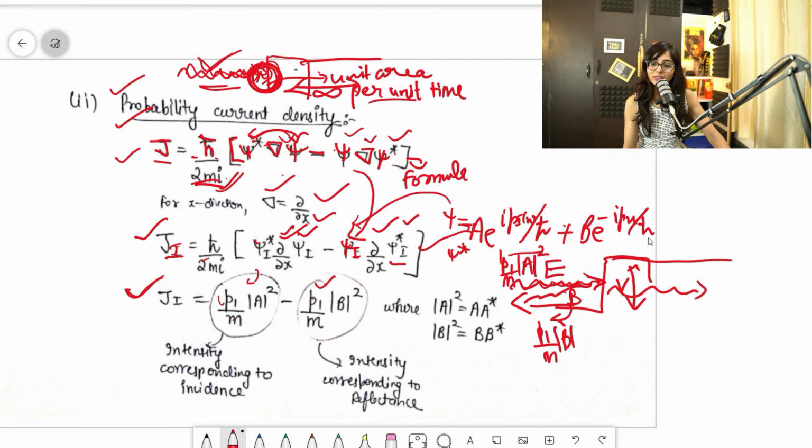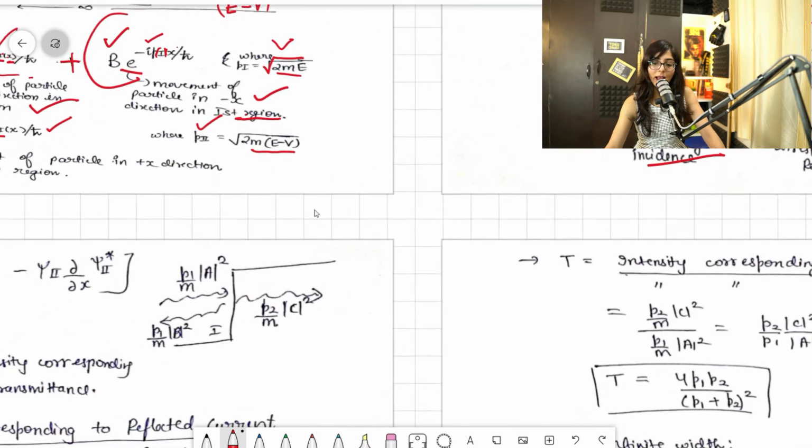Simply do it like this: the intensity corresponding to incidence would be P1 by m mod a square, minus P1 by m mod b square, where mod a square is a into a star, and mod b square is b into b star. Always remember it would be minus, because it is coming in like that and then reverting back, that means it is in the opposite direction, so it would be minus. So let's see what will happen for the second one.